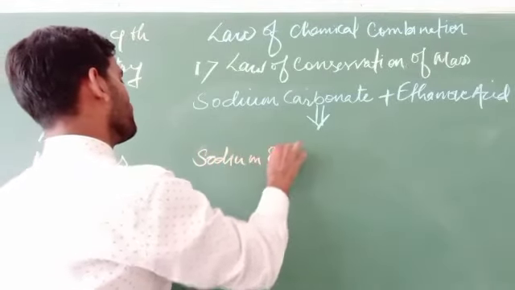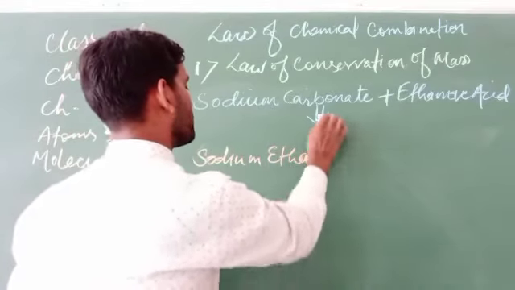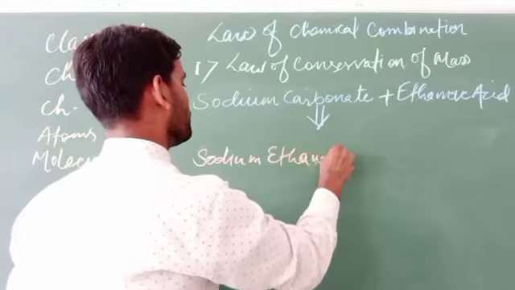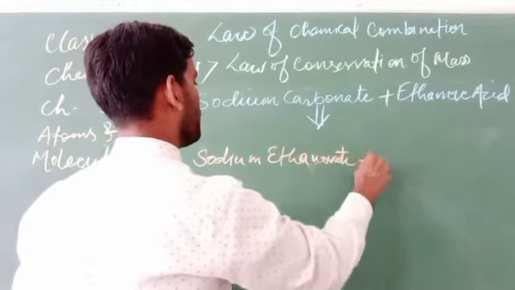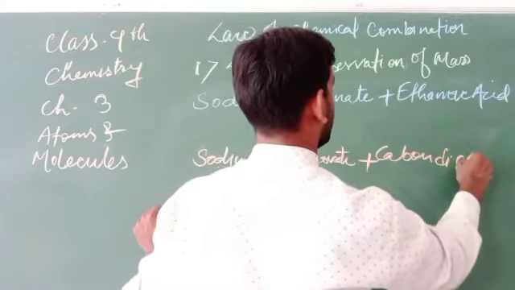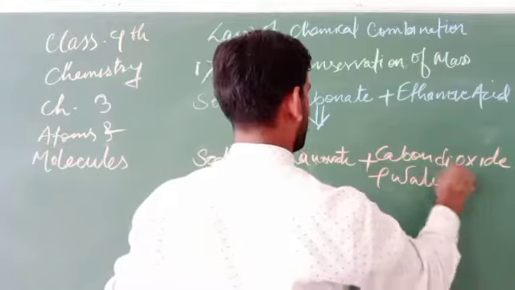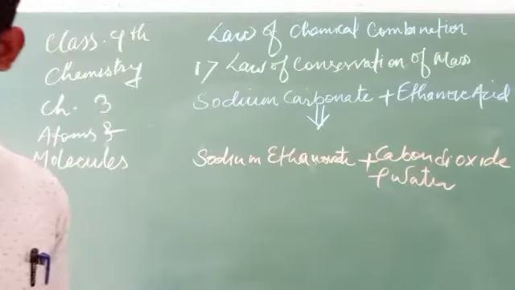Sodium ethanoate plus carbon dioxide plus water. How can we write this?